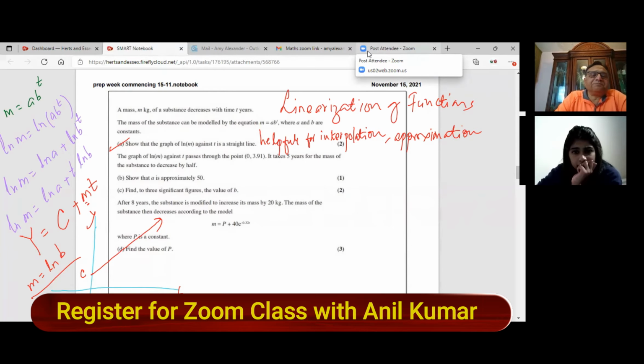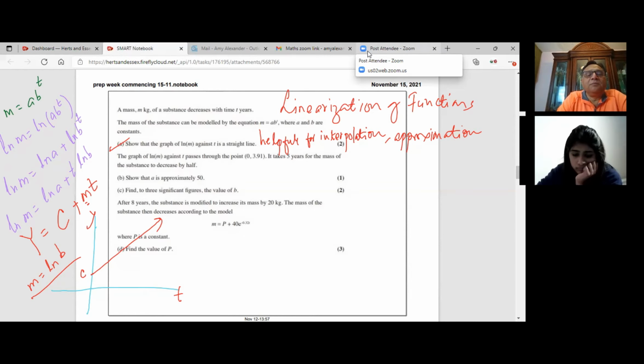So what else? The graph of ln m against t passes through the point (0, 3.91). It takes 5 years for the mass of the substance to decrease by half. Show that A is approximately 50. So we can use this equation and then put the values here.